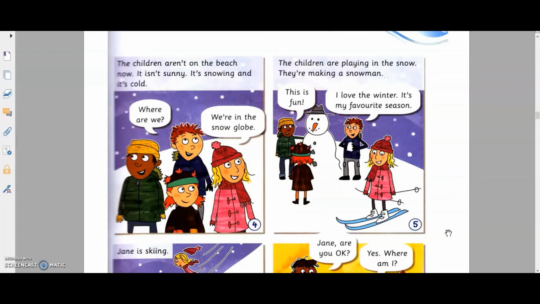It isn't sunny. It's snowing and it's cold. Where are we? We're in the snow globe. The children are playing in the snow. They're making a snowman. This is fun. I love the winter. It's my favorite season.